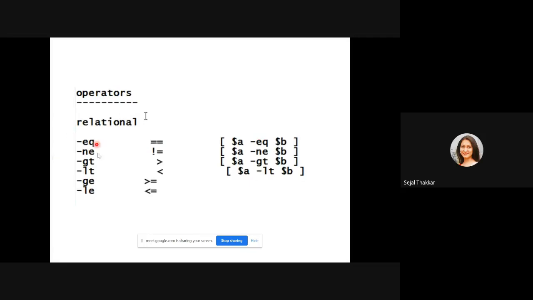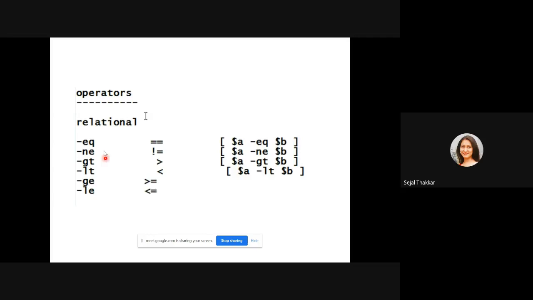Now the second thing is, in C programming we write equal, not equal, greater than, less than, using such kind of symbols. In Linux or Unix you can use both ways. So suppose I want to write equal, in that case I have to write dash eq, $a dash eq $b in this bracket symbol. $a not eq, not equal to $b. $a greater than $b.